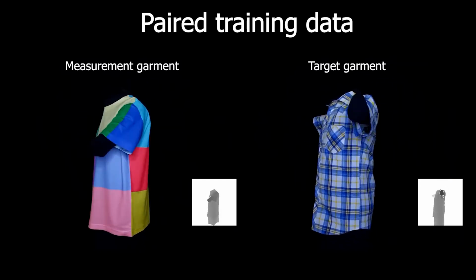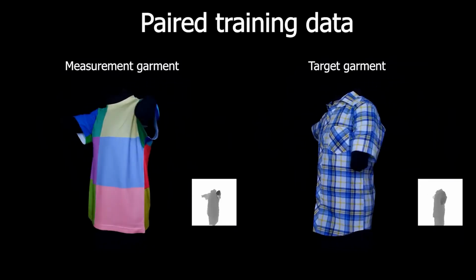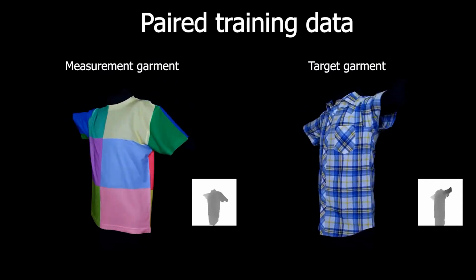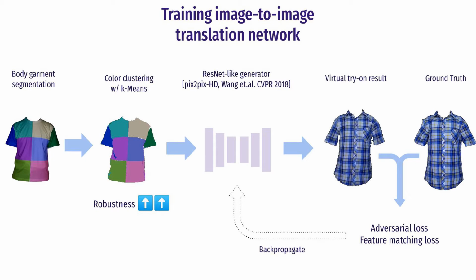We capture paired data for the measurement and target garments, which are the data under the same body pose and shape. We then encode the measurement garment to our segmentation map using k-means. Then we adopt network architecture from Pix2Pix HD to train a network to map the segmentation map to the target garment.